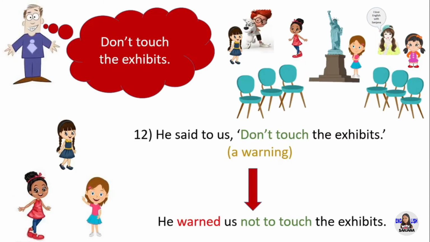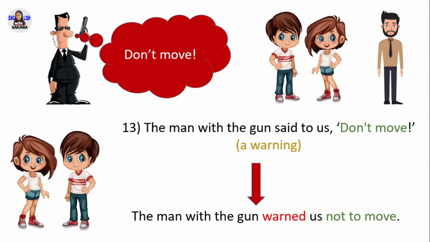Don't touch the exhibits. He said to us, "Don't touch the exhibits." In direct speech, this is a warning, so you can use warned as the reporting verb. In reported speech, he warned us not to touch the exhibits. Don't move. The man with the gun said to us, "Don't move." In direct speech, this is a warning, so you can use warned as the reporting verb. In reported speech, the man with the gun warned us not to move.